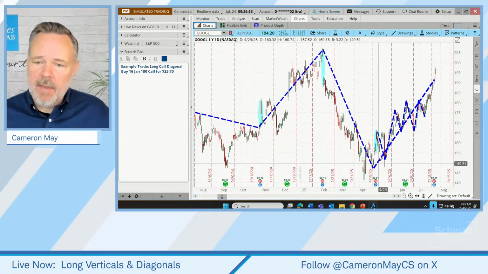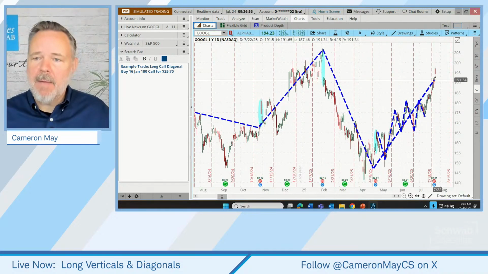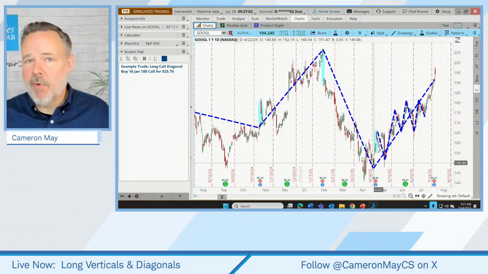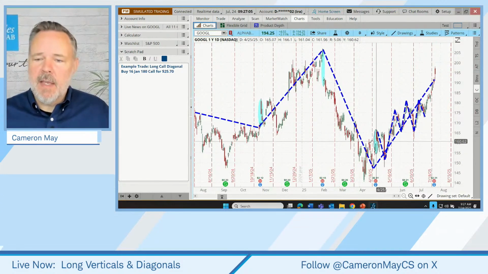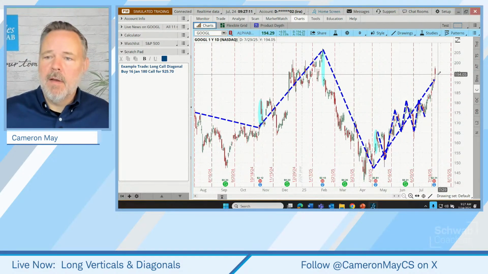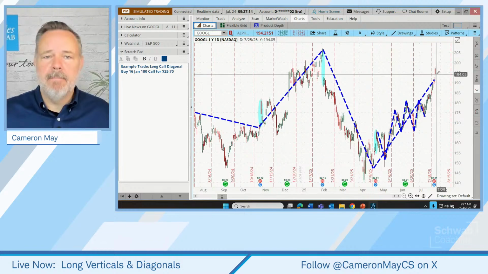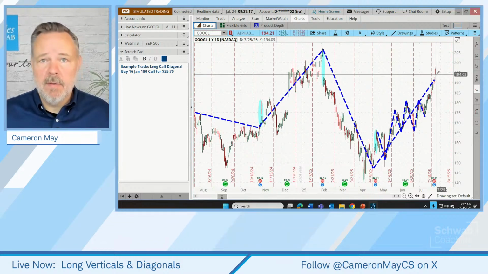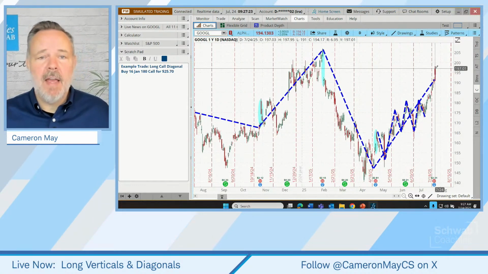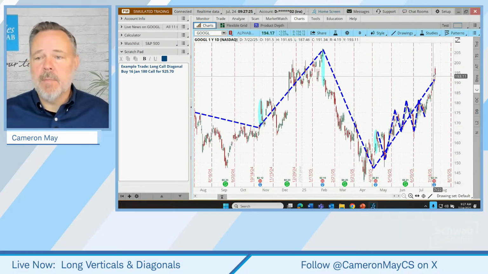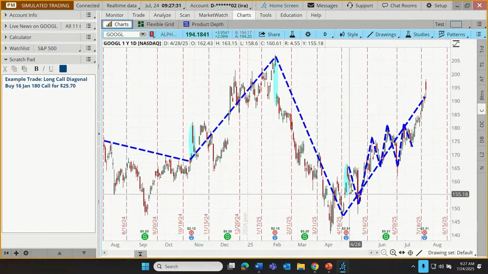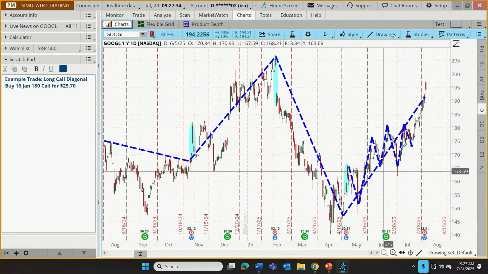So here is the appreciation potential that we might be facing. Just put ourselves in the shoes of a trader, maybe back here. Maybe they bought before earnings, maybe they bought after earnings. But let's just say it was around this 155, 160 level. Well, that stock has net climbed about, what is this now, $35, $40. So if we had the right to buy shares down here, and now the shares are worth $195, that's appreciation potential. If we can get that to repeat for the next quarter, that'd be great. But it's been a bumpy ride along the way. It's not just that the stock went straight up.